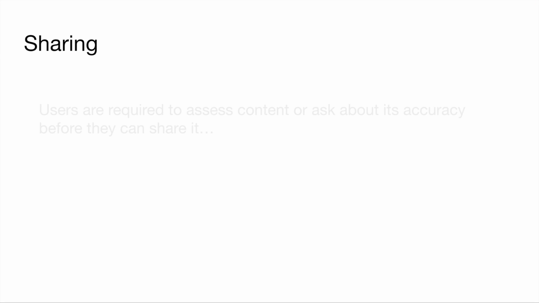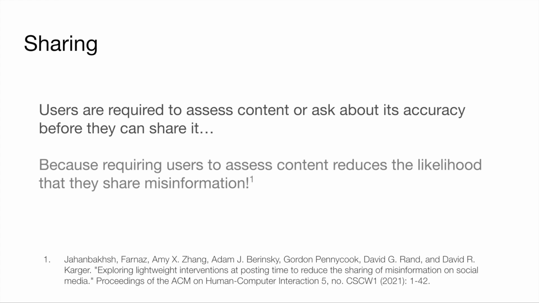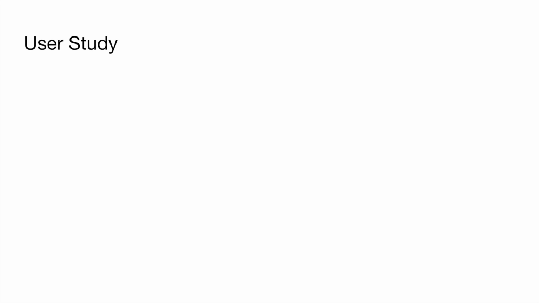Another decision we made on the platform was to require users to assess content or else ask about its accuracy before the platform allows them to share it. This decision was tied to our earlier work, where we found that requiring users to assess content before sharing reduces their likelihood to share misinformation. We wanted to see how users would interact with the platform and how they would perceive the affordances.